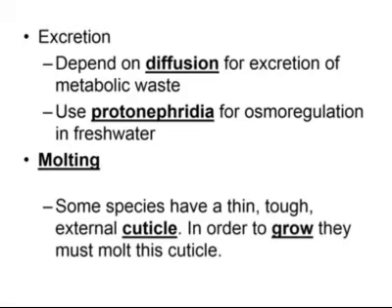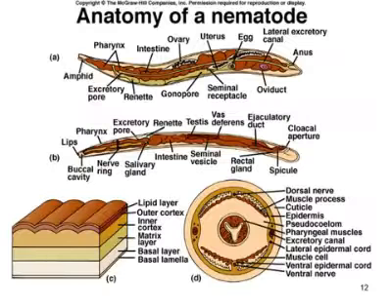They do go through a molting process. Some species have a thin, tough external cuticle, and in order to grow, they have to molt this outside layer. Here's some basic anatomy of any nematode. They have the mouth and pharynx, starting at the left side at the top. They have a very rudimentary intestine.